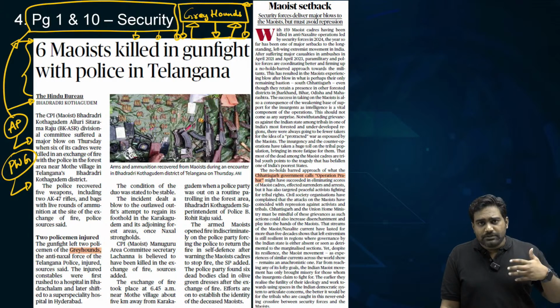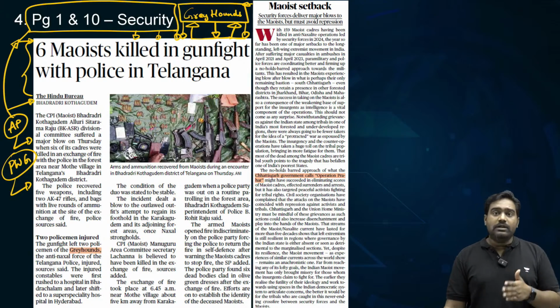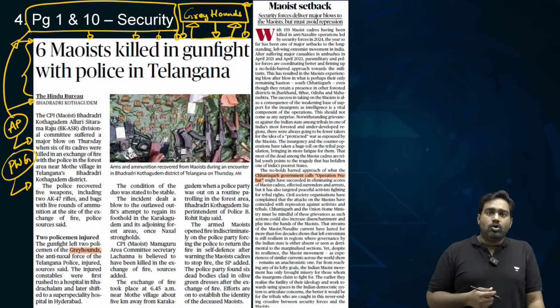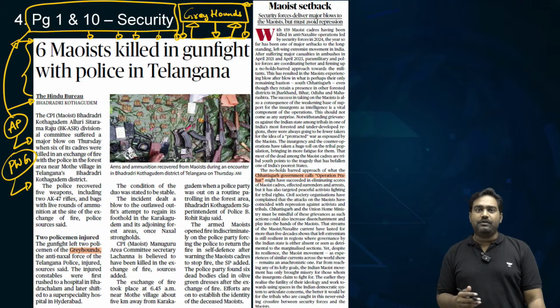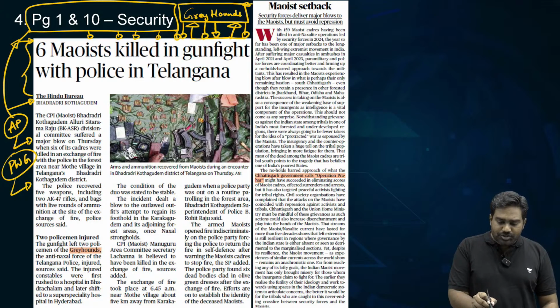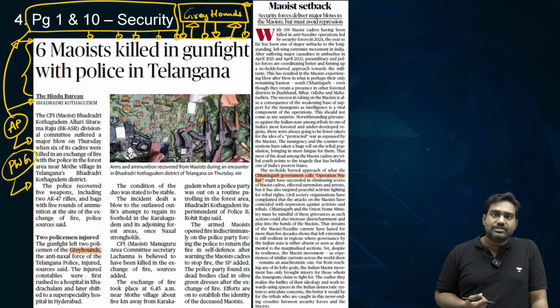They may not have the strong motivation to wipe out the threat. But if local youth who have been affected, who have lost their family members, or whose education and life have been uprooted because of Naxalism, because of Naxals, they will have a stronger urge to fight and defeat the extremist ideology. And Greyhounds not only recruited locally, but they gave superior training with superior weapons.